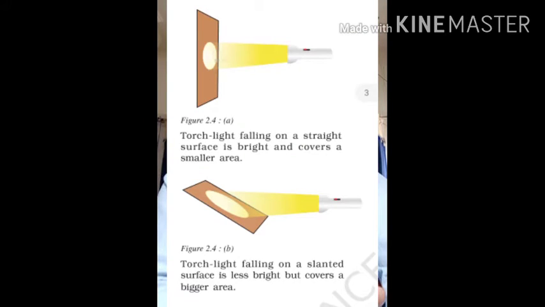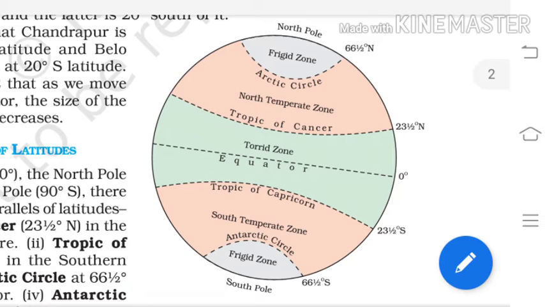Basically, as we know, those areas which receive the maximum sunlight will be hotter, and such areas are known as torrid zones, or heat zones. Above that, from 23 and a half degrees to 66 and a half degrees, in both the northern and southern hemispheres, these areas are considered the temperate zone.